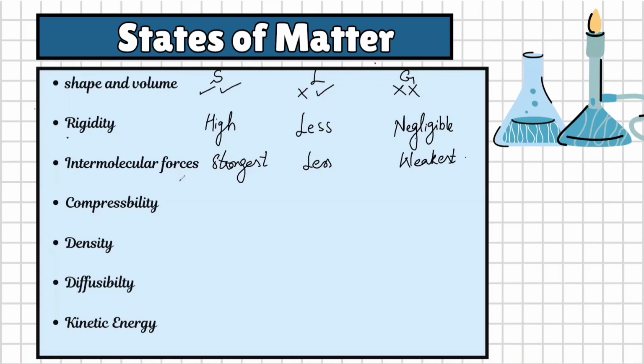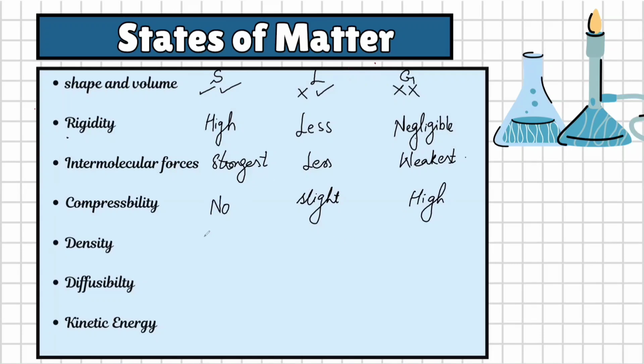Now, if we talk about compressibility, as you know, the particles are very closely packed together in solids, therefore they cannot be compressed. So there is no chance of compressibility in solids, and in liquids there is a slight possibility of compressibility. While gases are highly compressible when pressure is applied on them.